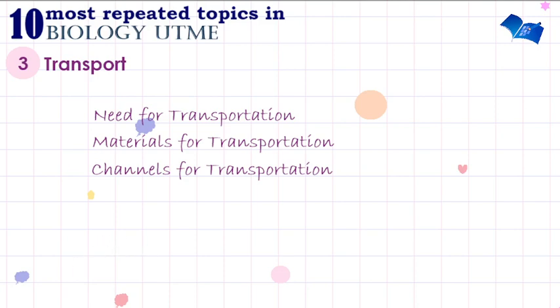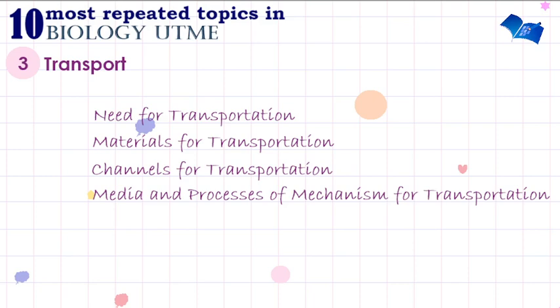Apart from the channels for transportation, we look at media and processes or mechanisms for transportation. Under this media, we're supposed to look at cytoplasm, cell sap, body fluid, the blood, and lymph. These are very, very important media.